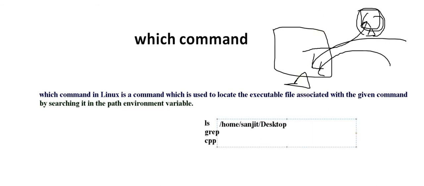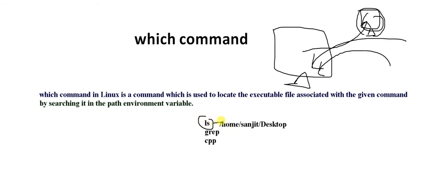You don't need to go to this location first; from wherever you are, you can just type the command. Let's say you are in the etc folder, you can type that from there itself. It will instruct: go to home Sanjit desktop and list out all the things. So these commands are used in front of some other things, but my question is, where are these commands coming from?